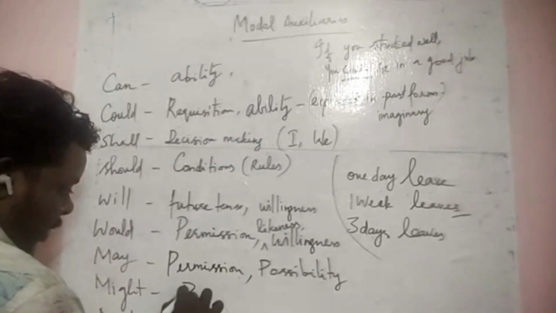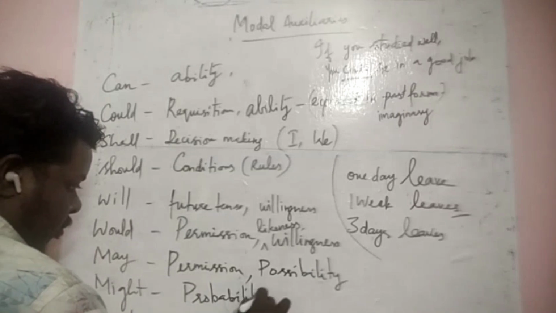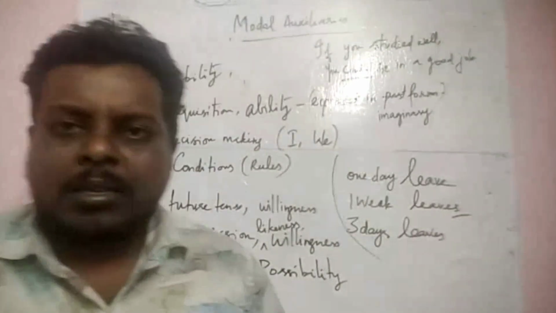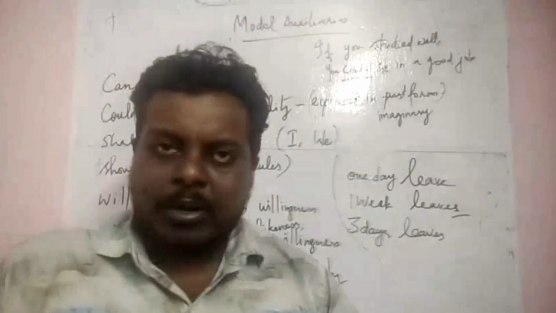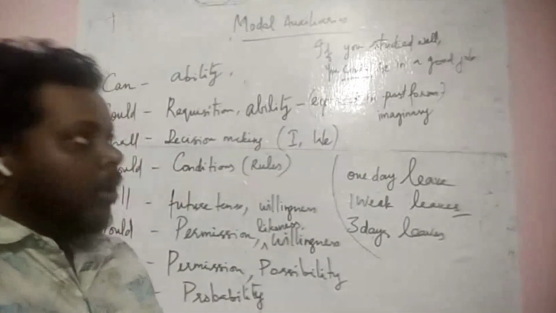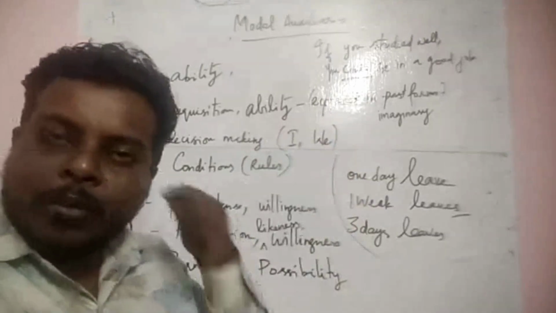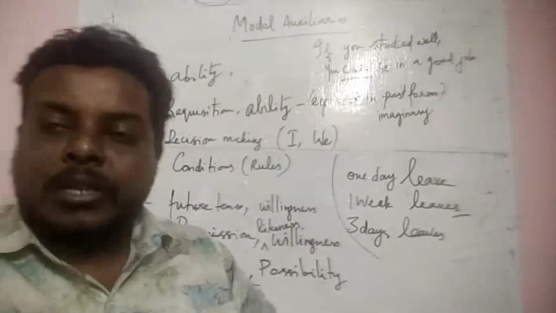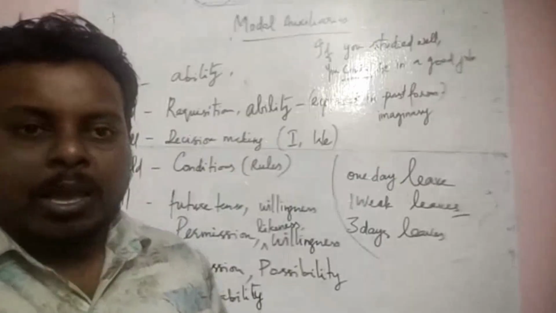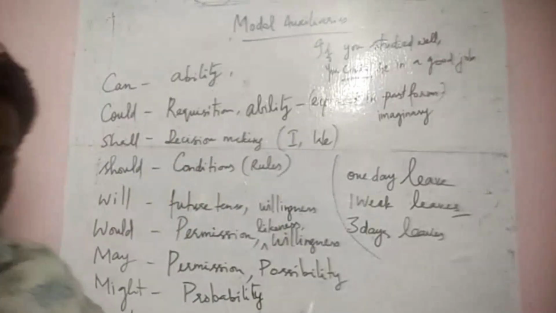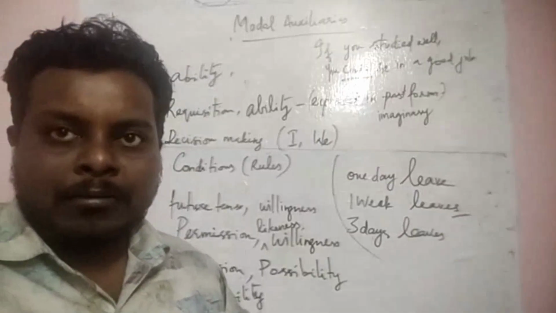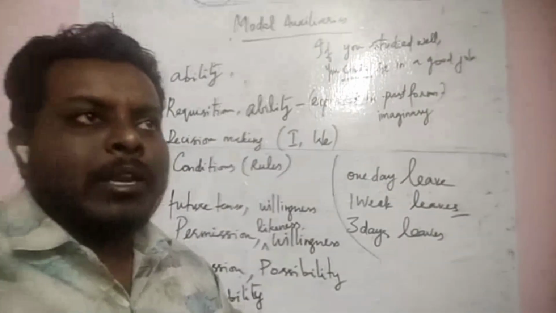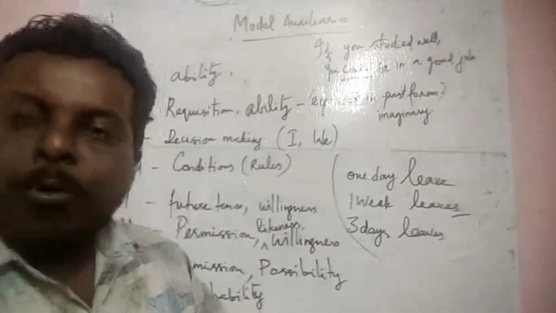and "might" is for probability. You might have learned probability in statistics or whatever maths. The same, a coin has two sides, right? Now you see through the window that it's cloudy. It's not sunny, it's cloudy, and you'll say it may rain now. It's very cloudy now. It may rain today. It is possible. It is possible for a downpour today.